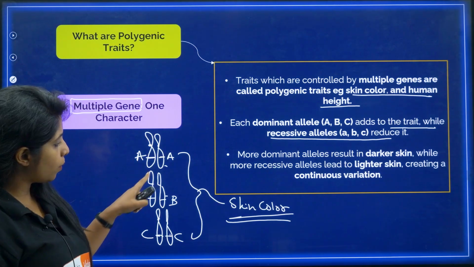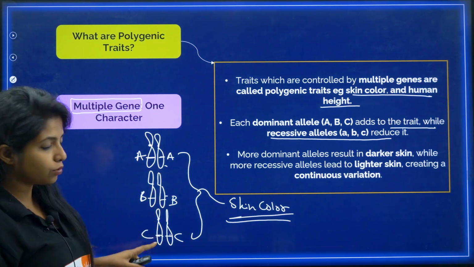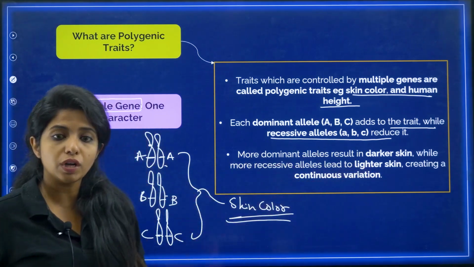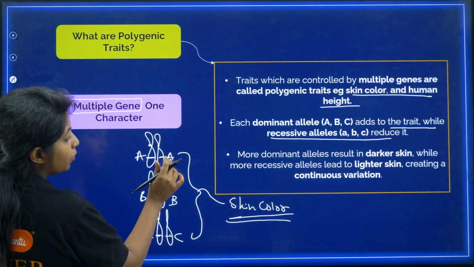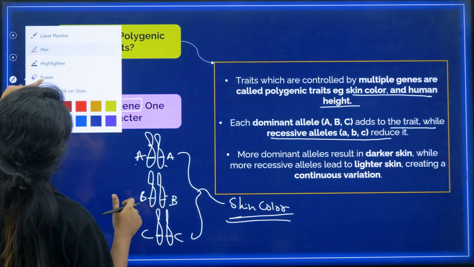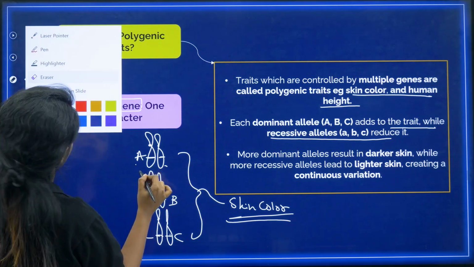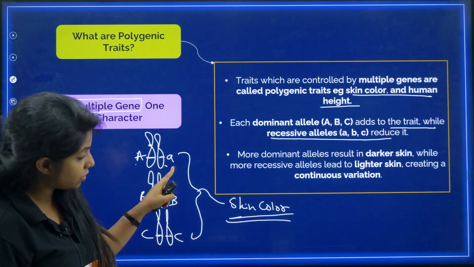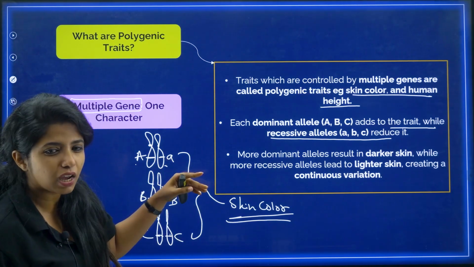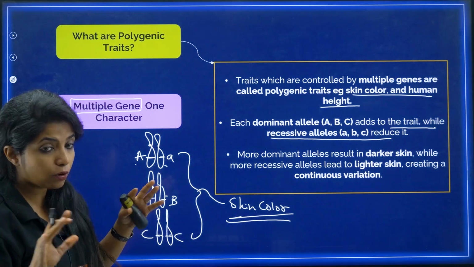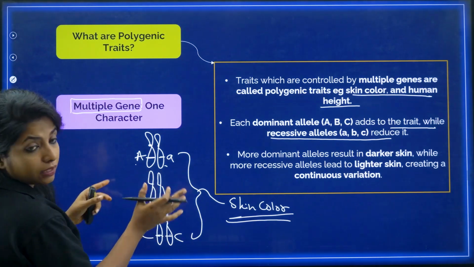Here also you have dominant and recessive alleles. All the ones that you see over here are dominant. So the more dominant alleles there are, the darker the skin will be. This will be coding for some protein, obviously giving a darker skin tone. Now suppose here one recessive allele is there, that means it won't be as dark. There will be a little lighter skin color, not too much lighter, but a little lighter than the dark one.